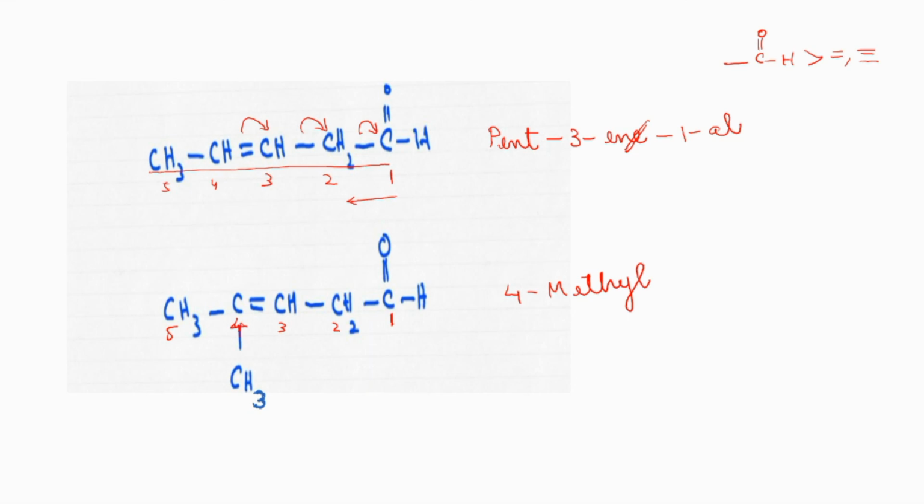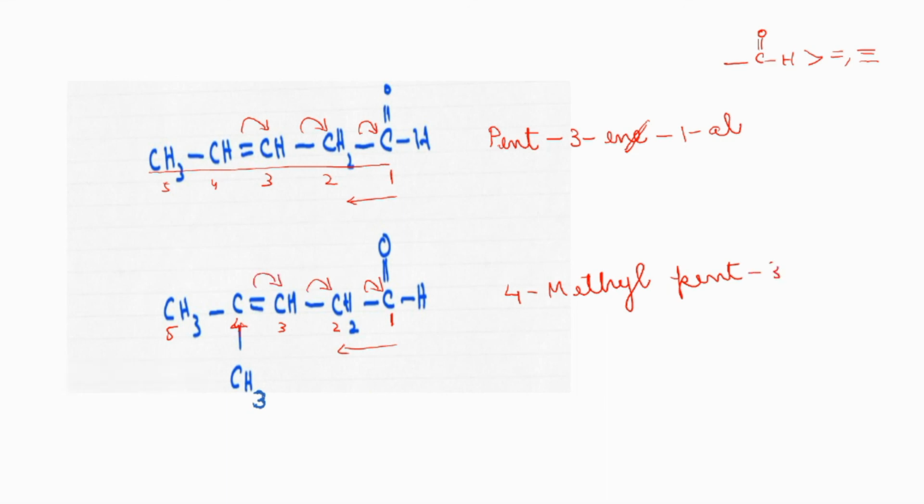The root word is pent. And you should tell the position of the double bond, then only you can tell the name of the aldehyde. So find where the double bond is attached. If you are numbering from here, the double bond belongs to the third carbon atom.